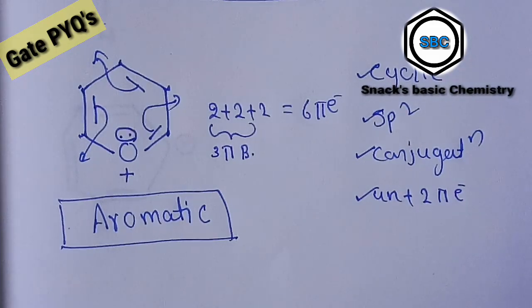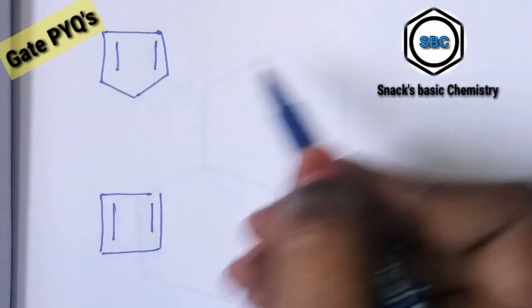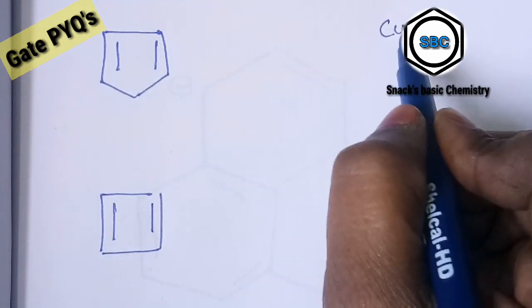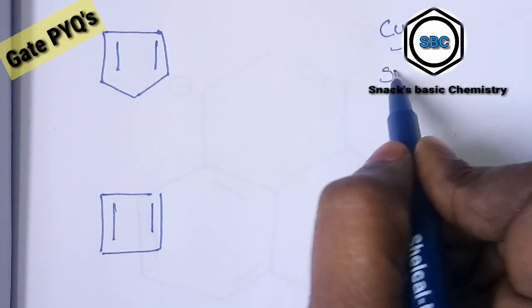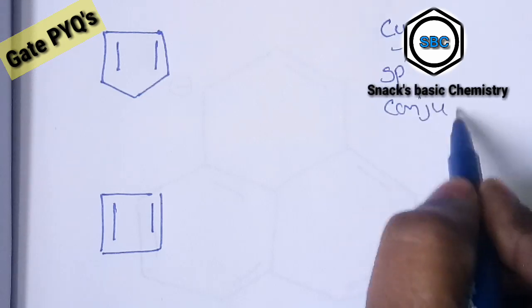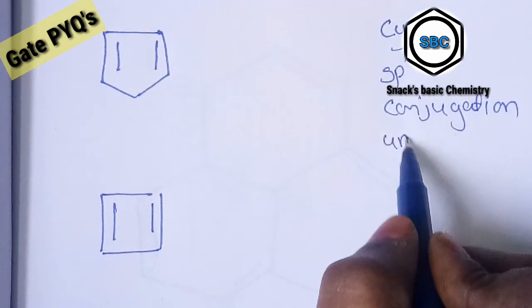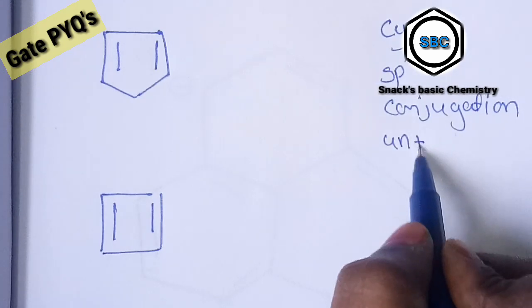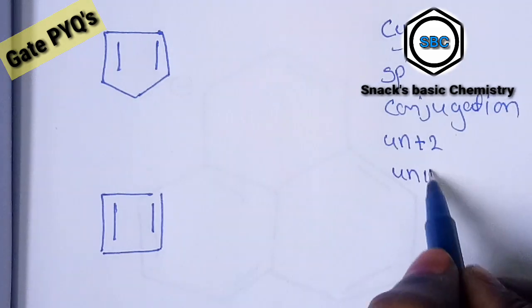Now the next one, this compound. Write down: cyclic, sp2 hybridization, conjugation, and 4n plus 2 pi electron system versus 4n system.